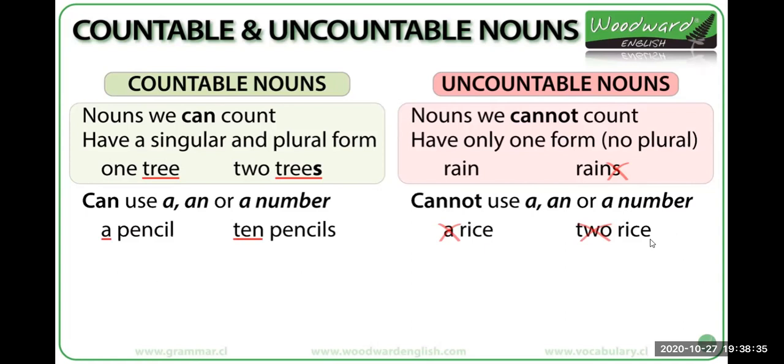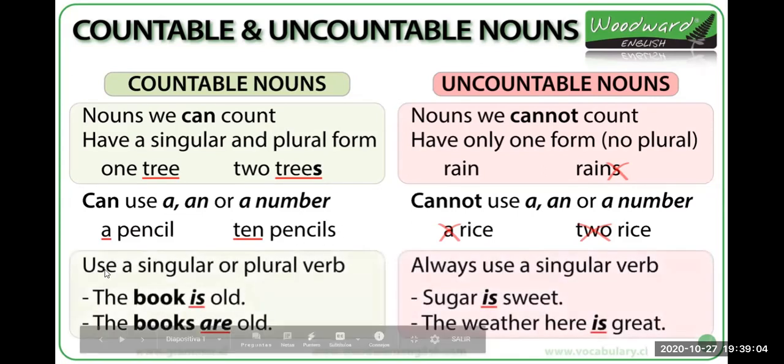We only say rice or rain or water. We don't say a water or two waters. We can count maybe the bottle of water, but we cannot count water. This is the next difference. So until here, we have three differences between countable and uncountable nouns.